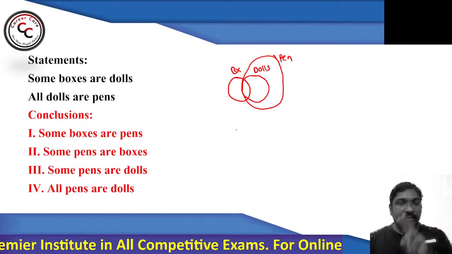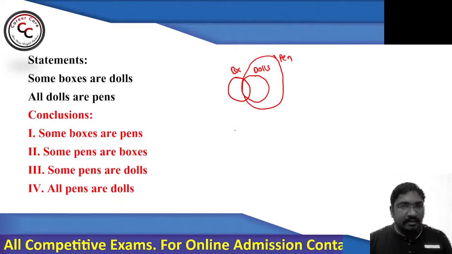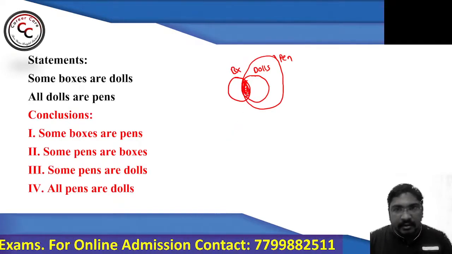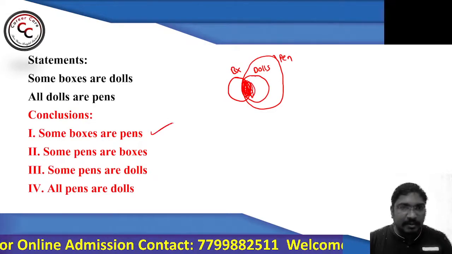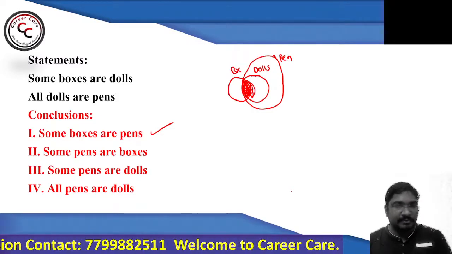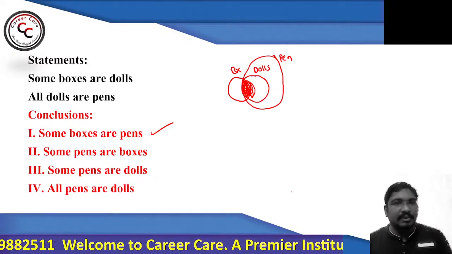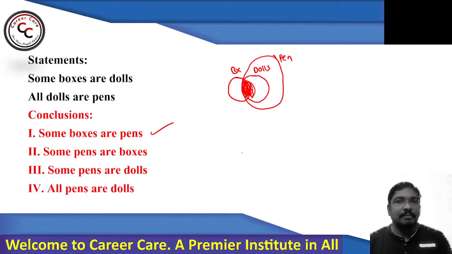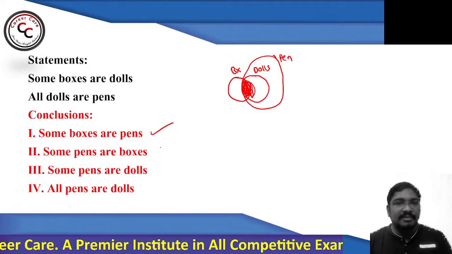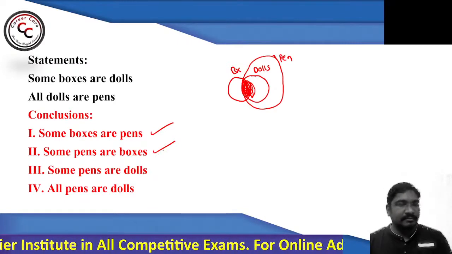So 2 statements followed by 4 different conclusions. Look at the first conclusion. What does the first conclusion say? Some boxes are pens. Absolutely. So the first conclusion is true, there is no change in it. Now look at conclusion number 2. It says some pens are boxes. Whether you say some boxes are pens or some pens are boxes, it is the same. So the second conclusion is also true.